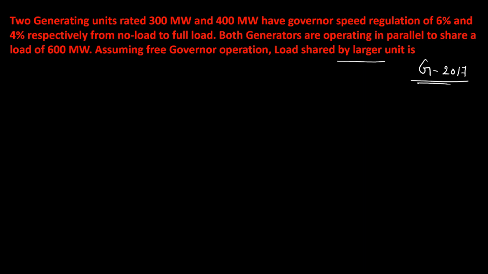Understand? Since he did not give the different no load frequencies, I'm telling you a very important hint.